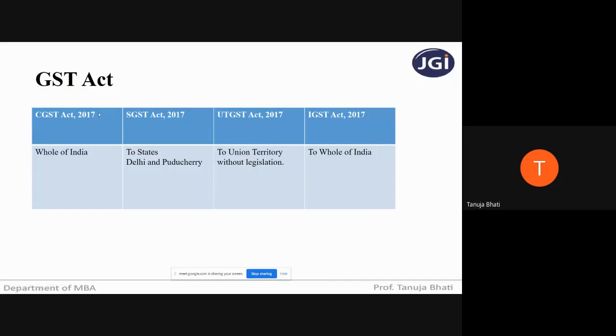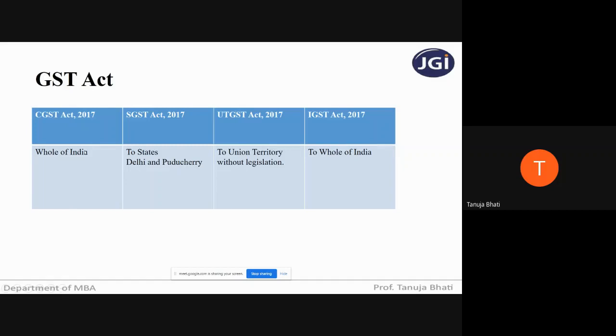This CGST Act is applicable to the whole of India. Now we know that CGST is levied and collected only by the central government. Whatever amount of tax is collected under CGST, it is collected by the central government. And which act is legislating it? The act is CGST Act 2017.